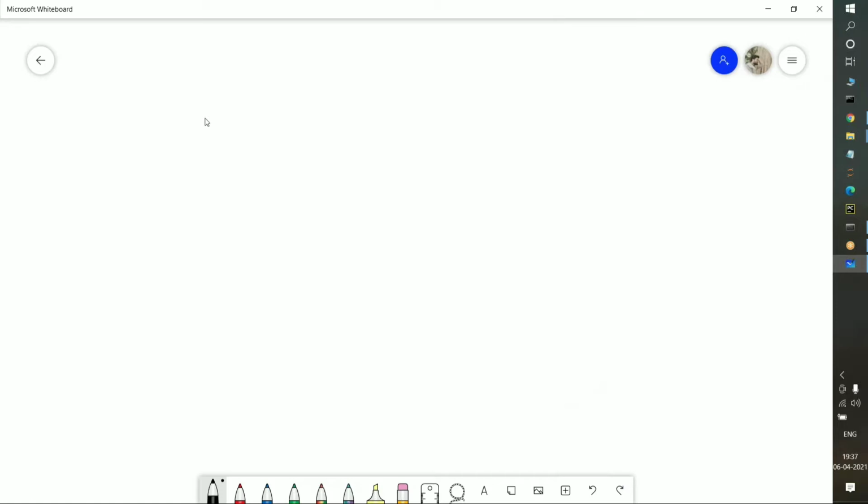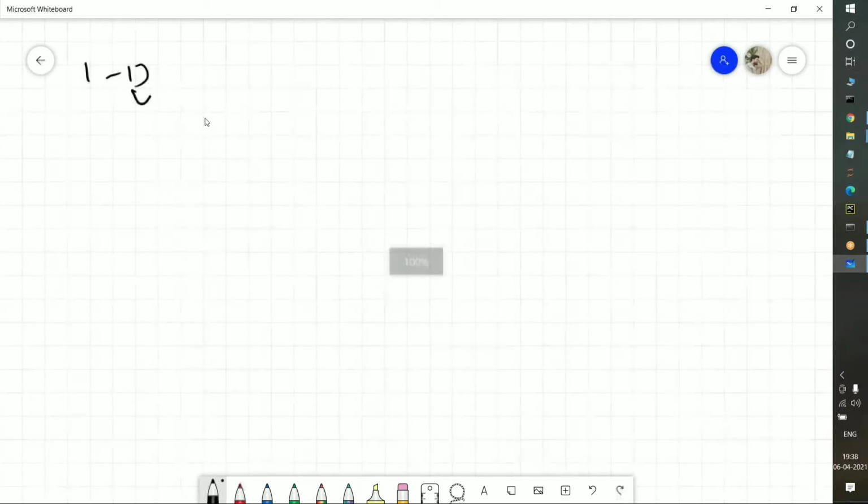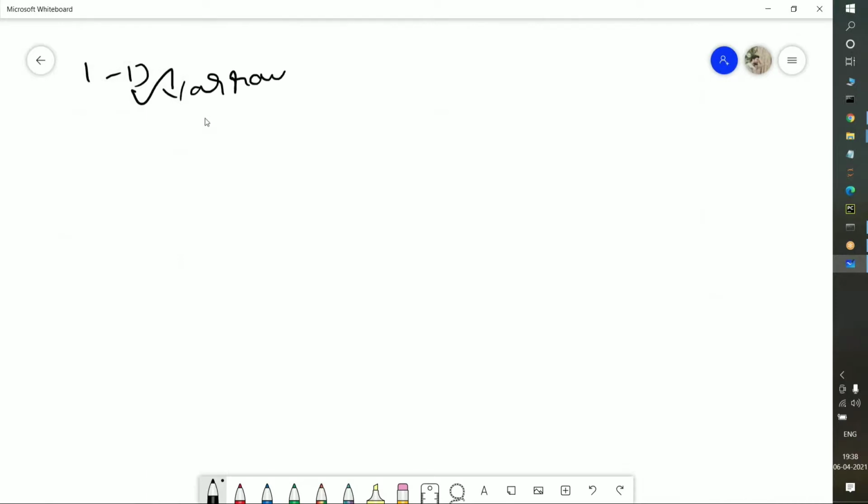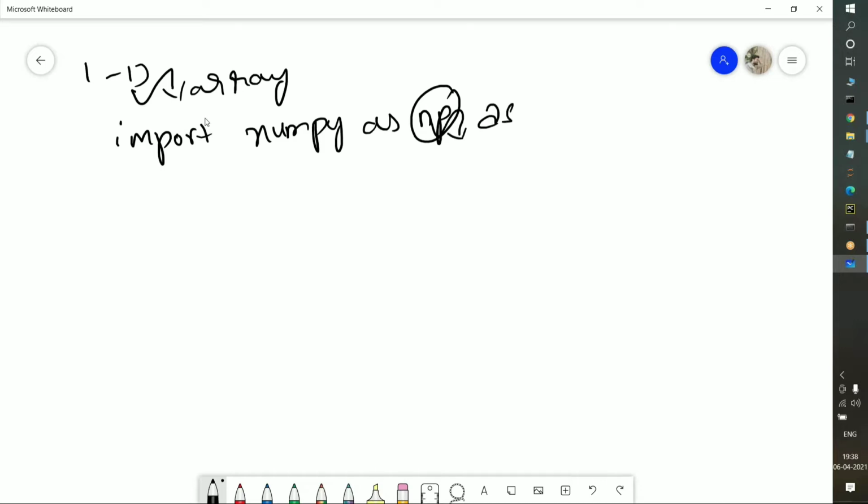Suppose I am discussing a 1D array. I am importing NumPy as np. Instead of np, you can also pass as, whatever it may be, it doesn't matter. Instead of taking np, now we will take another variable, then you will have a clear idea.